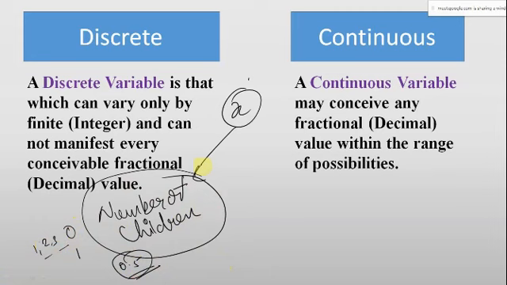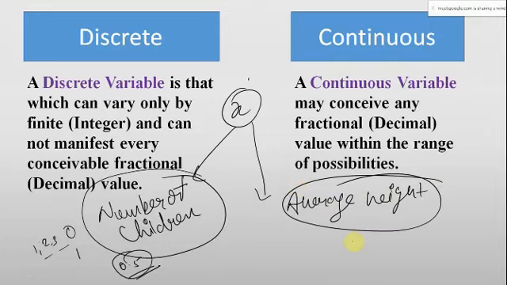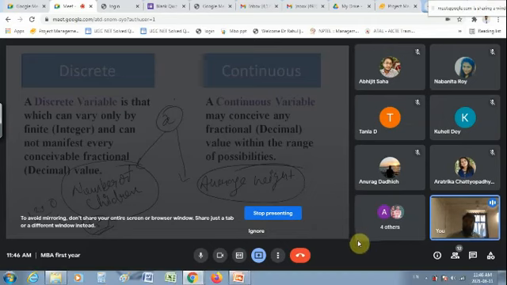But at the same time, if this x is representing, let's suppose, the average height of the students in the class, is it a discrete variable or a continuous variable? Continuous variable, because it can take any fractional value, any decimal value within a particular range.